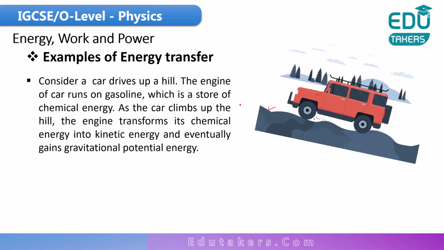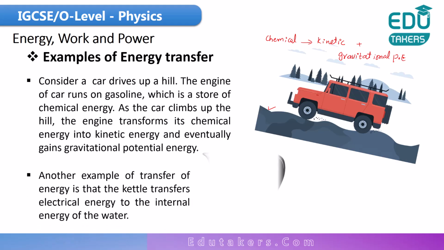It means that the height is increasing. So I can simply say that there is also a small amount of gravitational potential energy. The chemical energy that is stored in the gasoline is converted into kinetic energy, plus there is also gravitational potential energy when the car drives up the hill. So this transfer of energy takes place when the car drives up a hill.